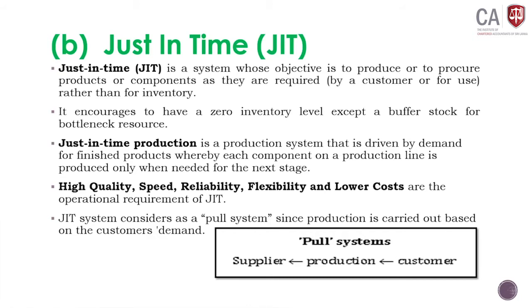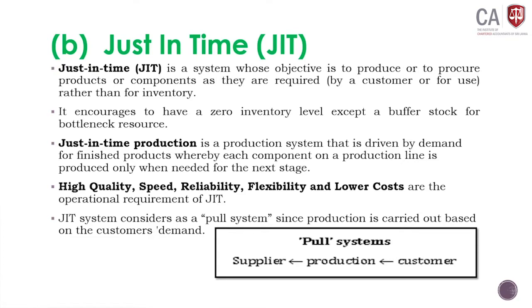This slide is sufficient to get an understanding, so note it down. JIT says zero inventory level.